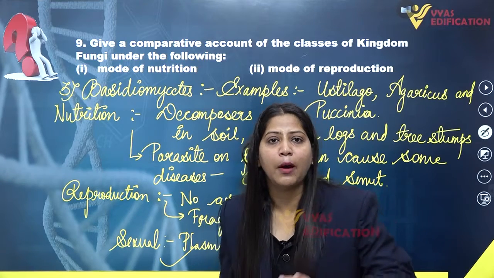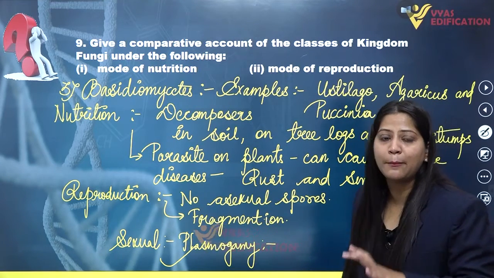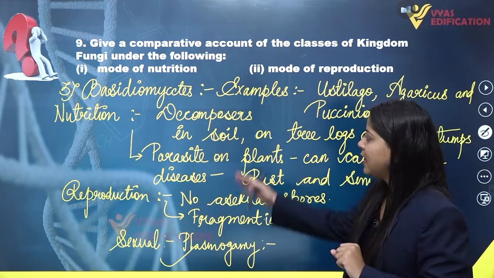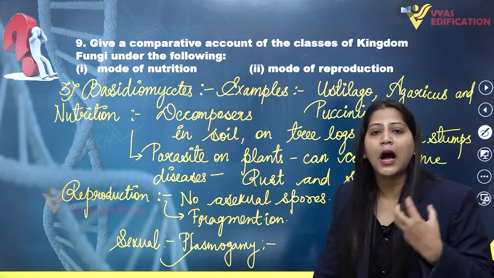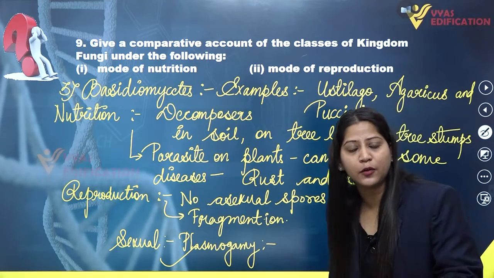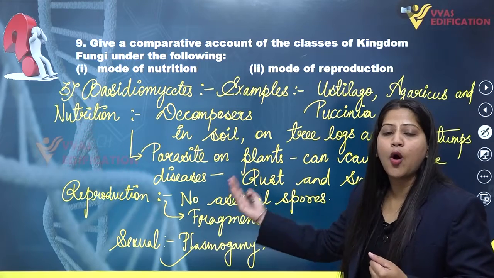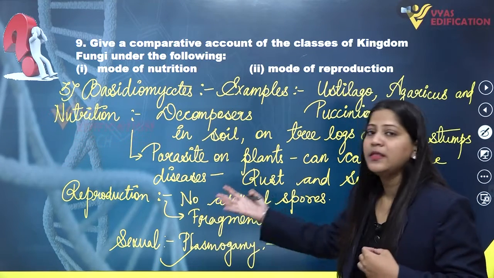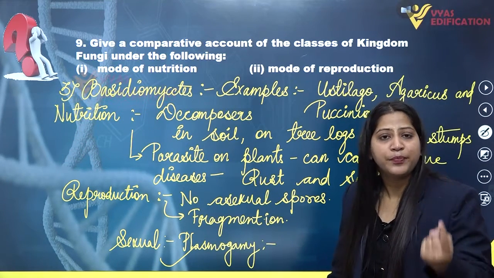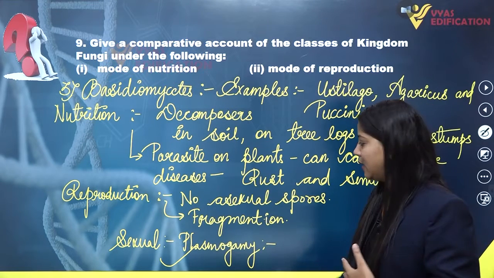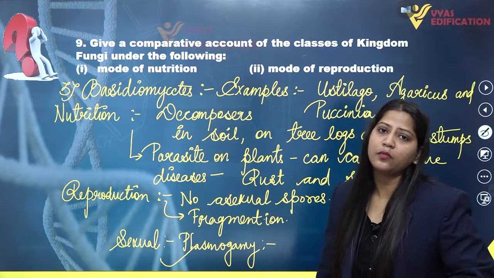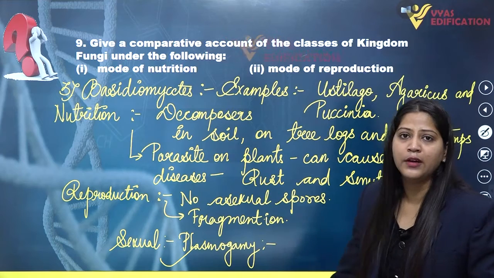So this is all about the Basidiomycetes, or the members of Basidiomycetes. We already have discussed the nutrition, how they obtain their nutrition in different ways, and also we have discussed how they reproduce. That means they can reproduce through fragmentation and plasmogamy. So this is all about the answer of this.